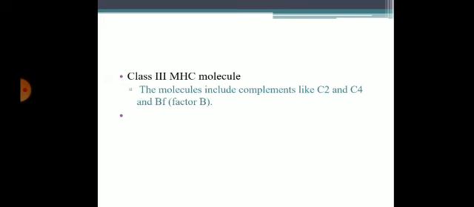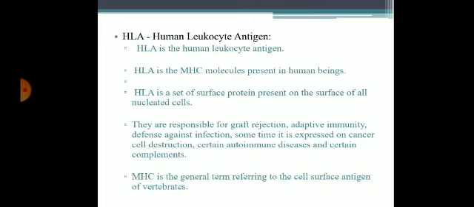Coming to MHC class 3 molecule, these molecules include complements like C2 and C4 and BF factor. Human leukocyte antigen, HLA, is an MHC molecule present in human beings. HLA is a set of surface proteins present on the surface of all the nucleated cells.